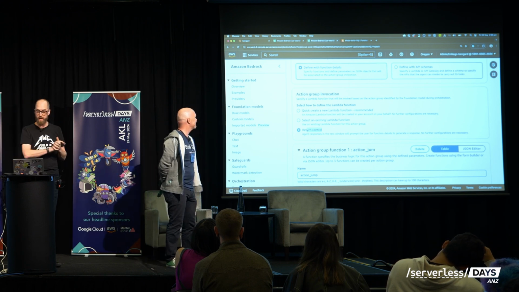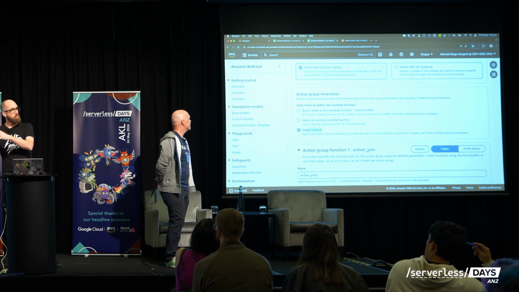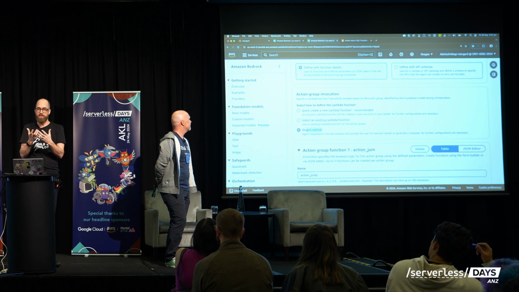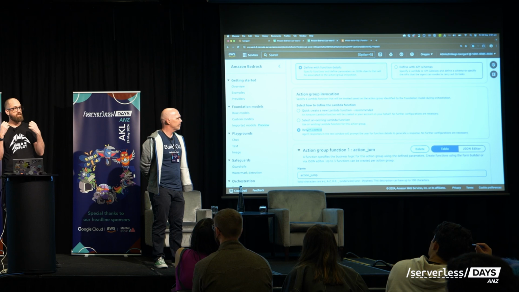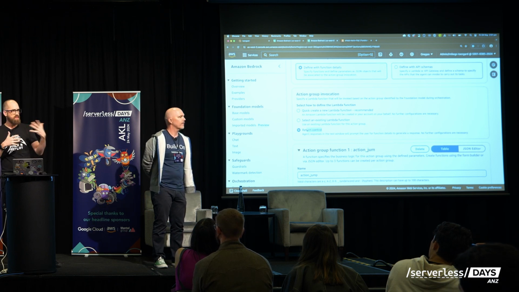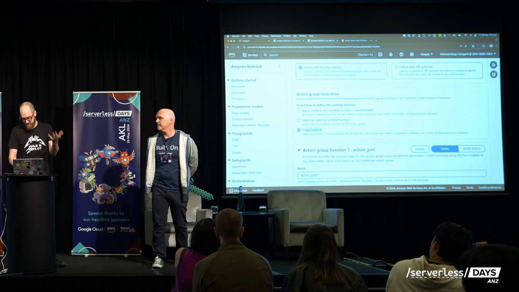This is the diagram that we had up a moment ago. What's going to happen is our code that calls the agent will receive a response back saying, okay, based on what's been asked for, these are the actions you should perform. So it's actually basically doing function calling. If you've used function calling in any of the other models, so Mistral and things like that, this is what's happening here, fully managed inside of agents.